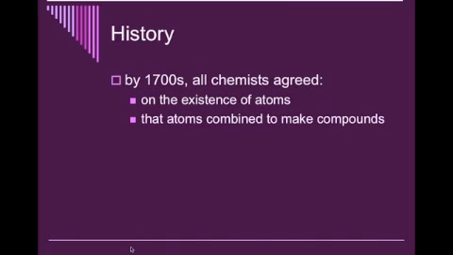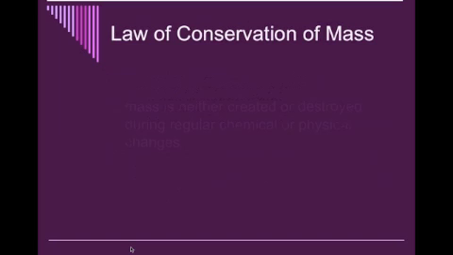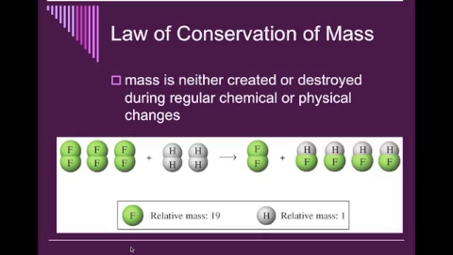Now, by the 1700s, all chemists agreed on the existence of atoms. Now, the atoms combined to make compounds, but they still didn't agree on whether elements combine in the same ratio when making a compound. The law of conservation of mass states that mass is neither created nor destroyed during regular chemical or physical changes.